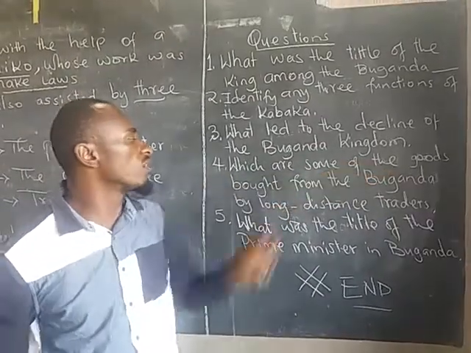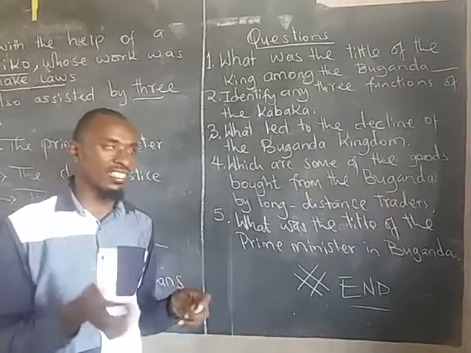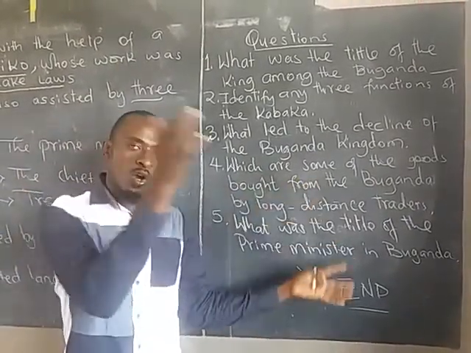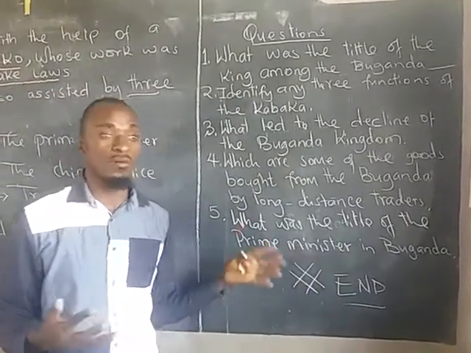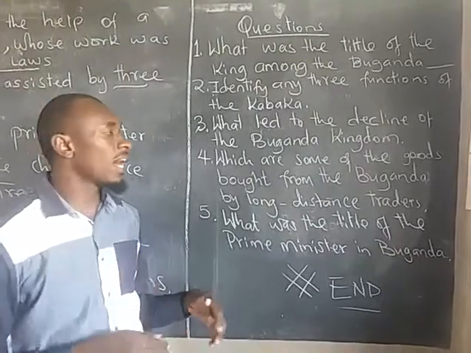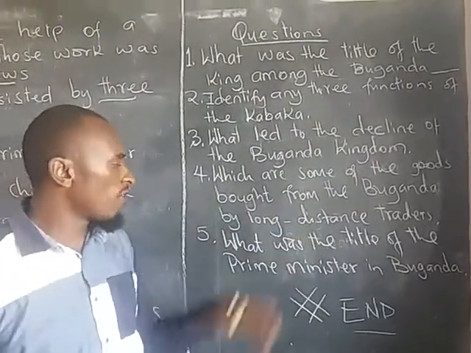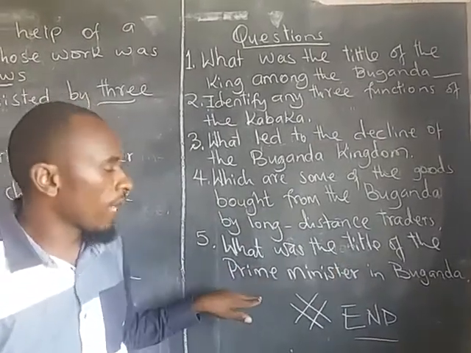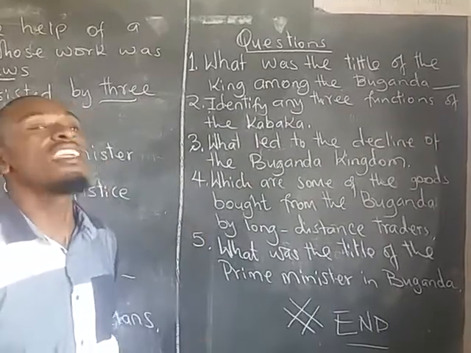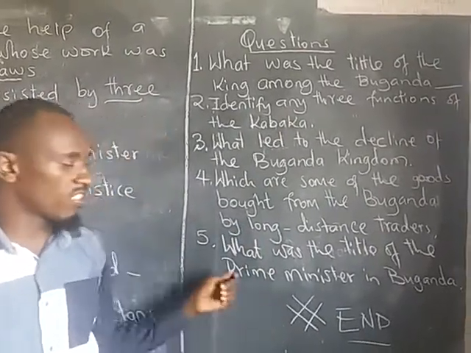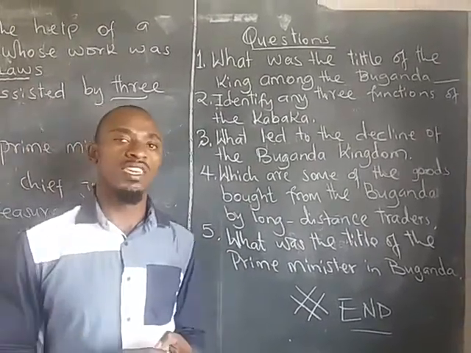Which are some of the goods that were bought from the people of Buganda by the long distance traders? Remember that there was trade between the people of Buganda and the people from the coast of Kenya. So what goods did they buy from the people of Buganda? What was the title of the prime minister in Buganda? These questions should be answered and presented to school for checking on Friday. And remember to read more on the Buganda kingdom.